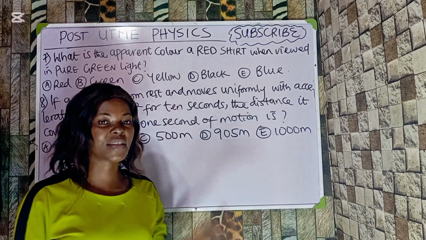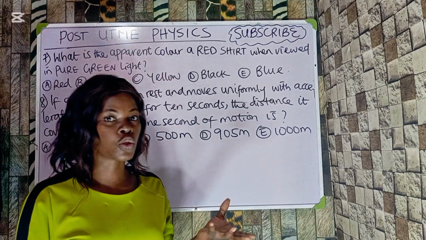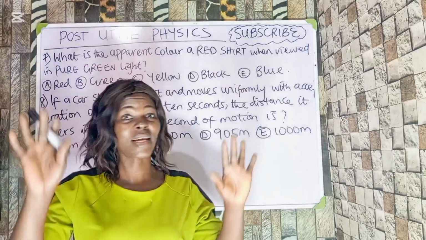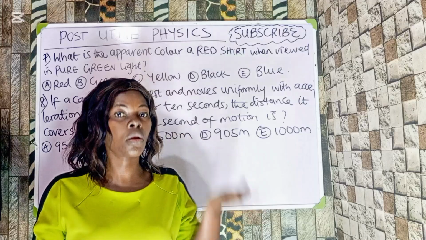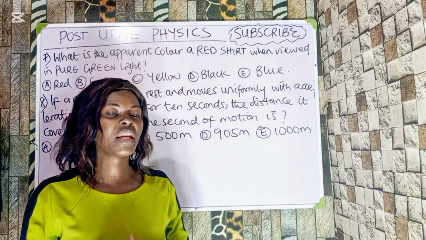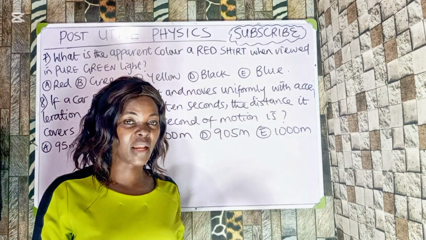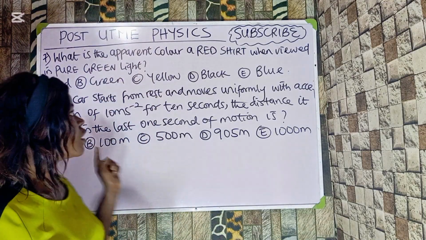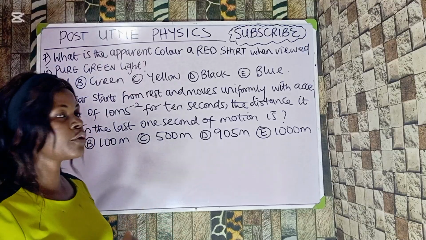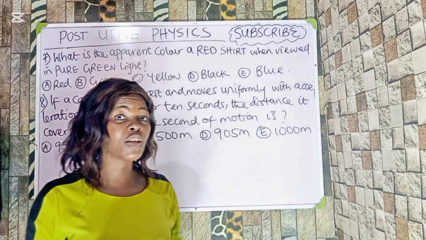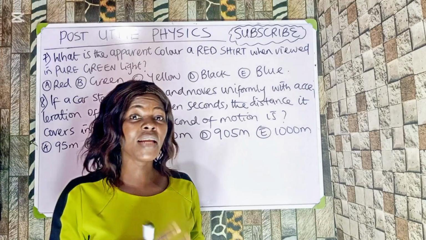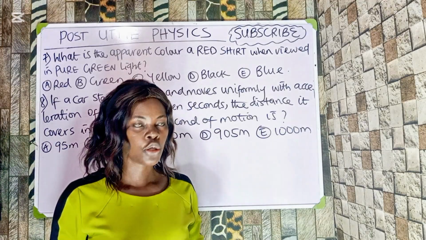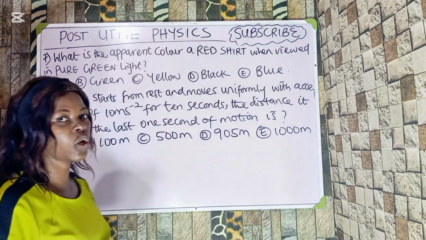Now, you must note that when a color appears in white light, it gives it that natural color. For example, when a blue cloth or a blue shirt appears in white light, which is natural light, like daylight, it's going to give it its color, which is what? Blue. But when it comes in a different shade of light, for example, a red light, it's going to turn out to be what? Now, coming to this question, when a red shirt is viewed in a green light, it is going to come out to be what? Black. Any other color that is not white light is going to appear what? Black. Be it any color. So the correct option to this question is option D.